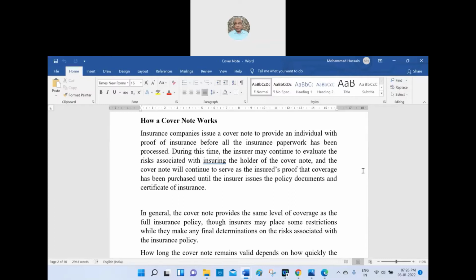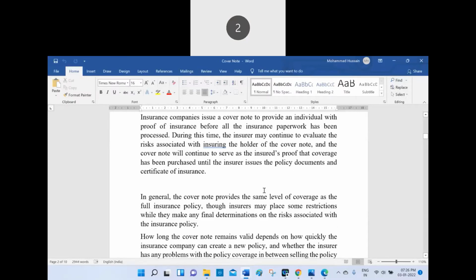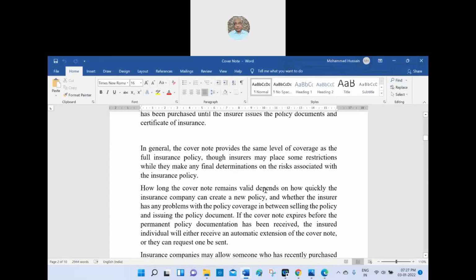But when you go for life insurance, I think it will take some time. It will not be generated on the spot. But if you go for the motor vehicle, yes, within half an hour it can be generated. Are you following me? Yes, sir. So at that time there is no cover note for the motor vehicle, but the number is there. It will take time. But we are dealing with the cover note of the insurance, not the number. Are you following me? Yes, sir.